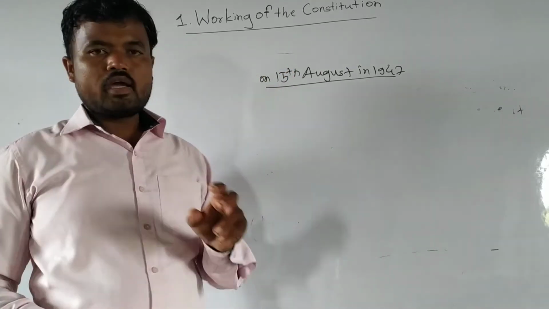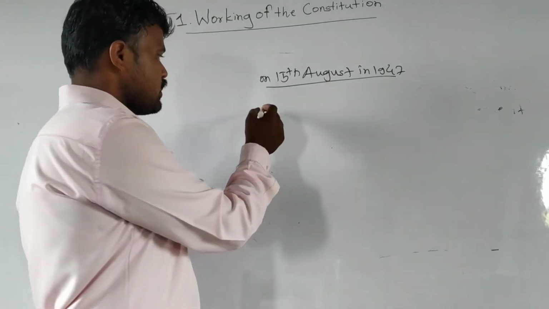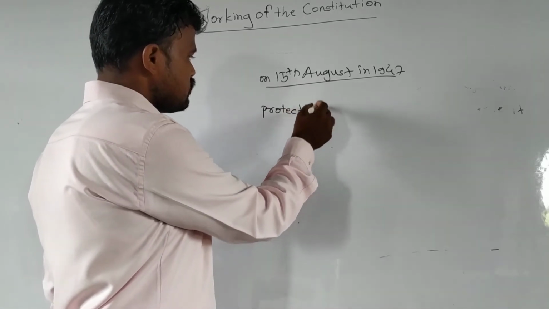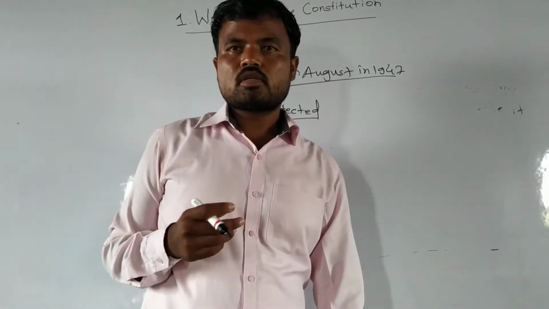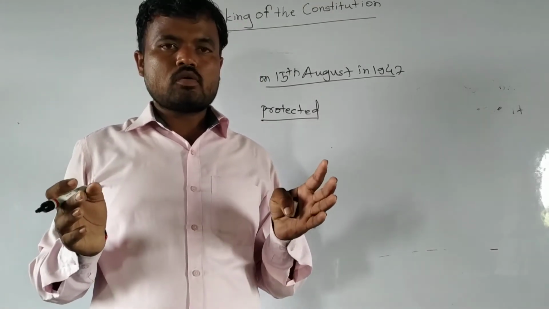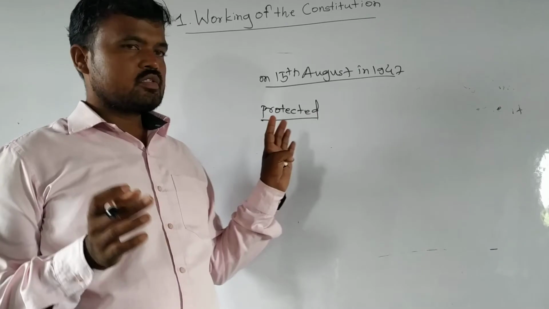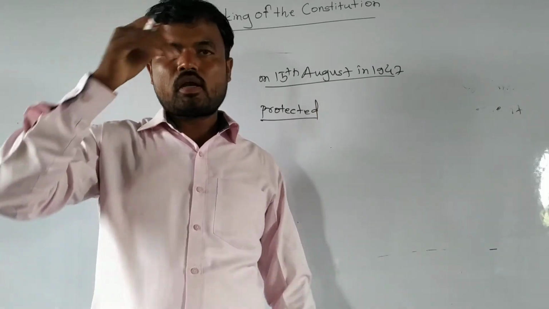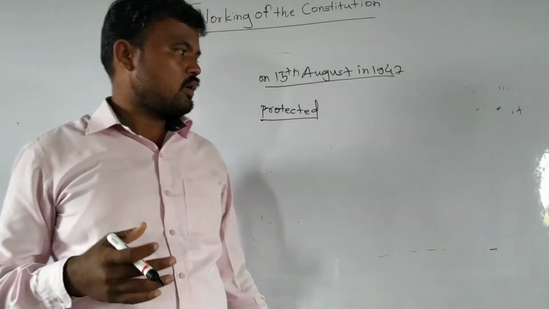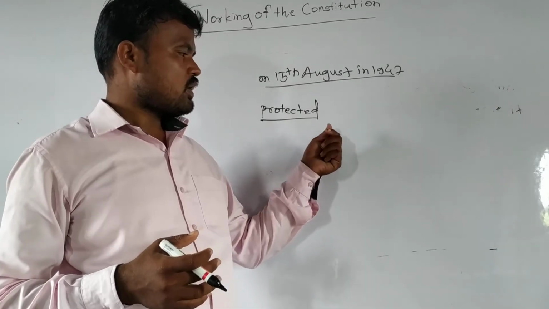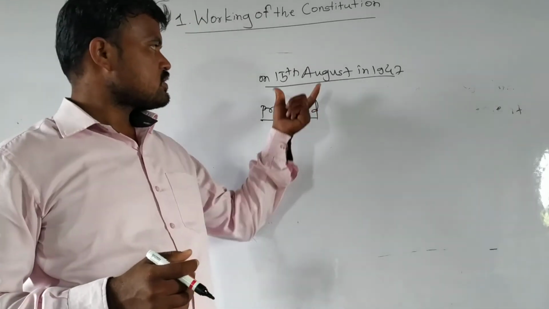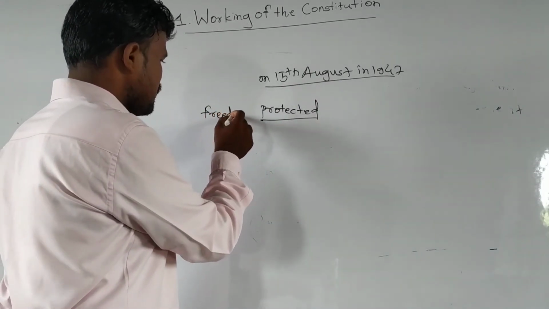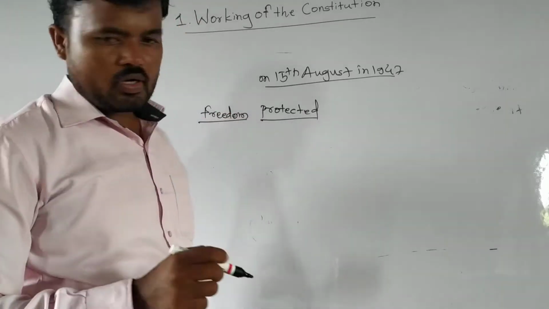Freedom and justice, those things are protected, and justice has been given to all people. It means no one can trouble us. If someone tries to trouble us or beat us, we have the right to file an FIR against these people, or the police station can file an FIR against the person who troubles you. Because of this freedom as well as social justice, our rights are protected. It is most important. In this chapter we are learning this.